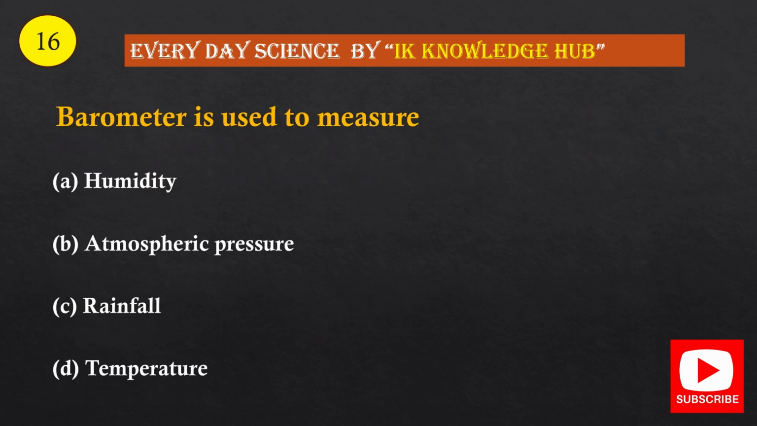Question number 16. Barometer is used to measure option A, humidity. Option B, atmospheric pressure. Option C, rainfall. Option D, temperature. And the correct option is atmospheric pressure.